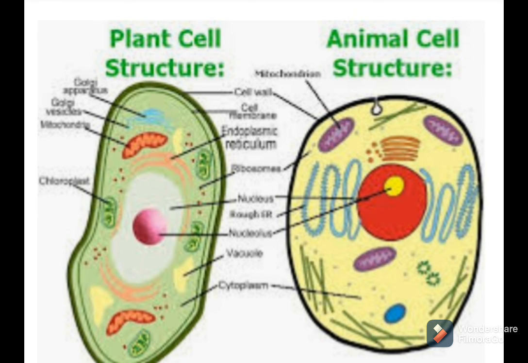First, the cell membrane or plasma membrane. Students, if I ask you to draw a diagram of a plant cell or animal cell, you first draw the outer lining of that diagram. That outer lining is nothing but the cell membrane, that is, the plasma membrane. So what do you think is the function of the plasma membrane or cell membrane? Yes, the first main function: in any plant or any animal, many cells are composed together to form the whole body.